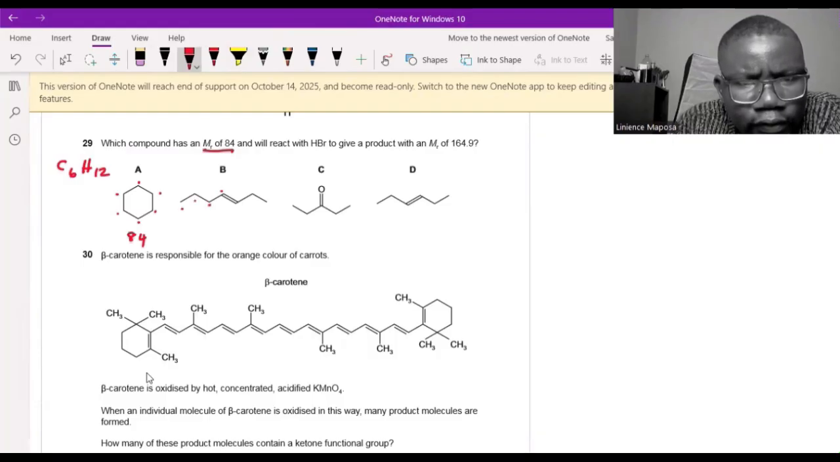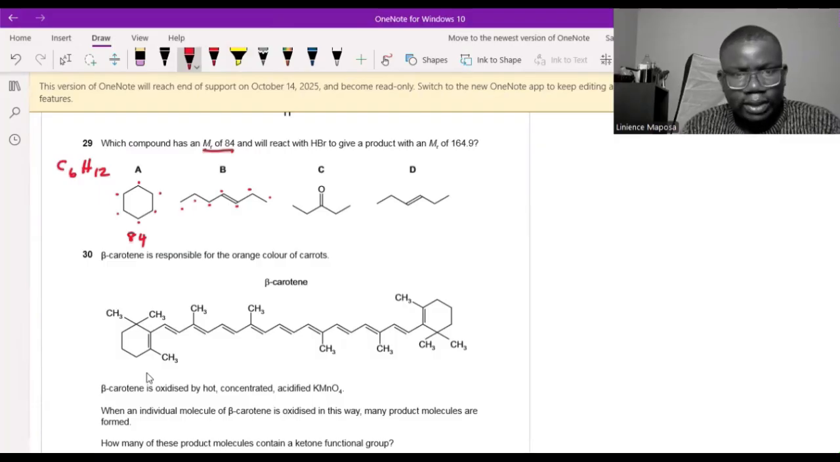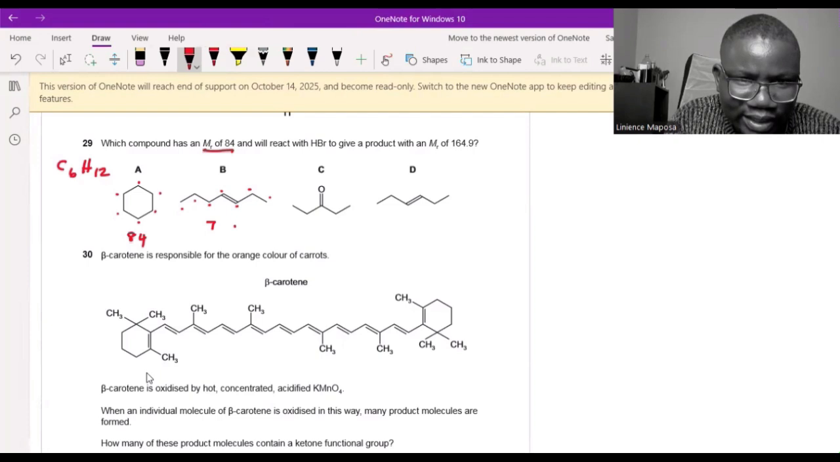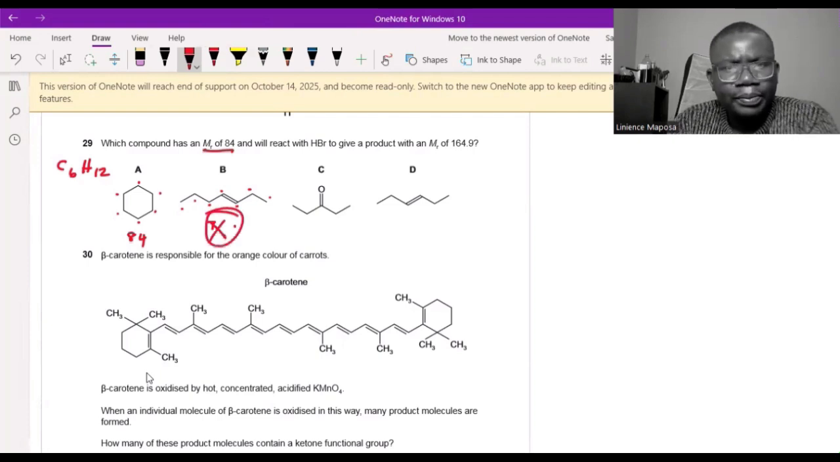1, 2, 3, 4, 5, 6, 7. So 7 times 12, plus how many hydrogens? It's an alkene, so if you have 7 carbons, it means you have 14 hydrogens. So 7 times 12 is 84. If I add the hydrogens, the mass goes beyond 84. So this one doesn't have the correct mass. Incorrect mass, this one is wrong.